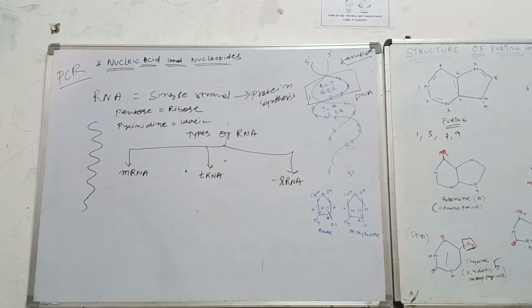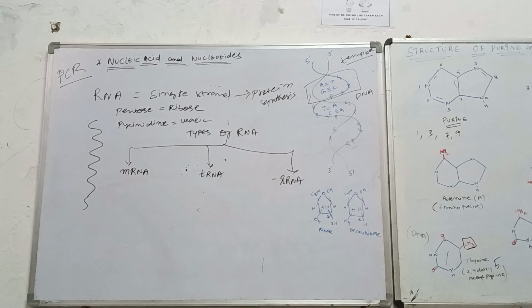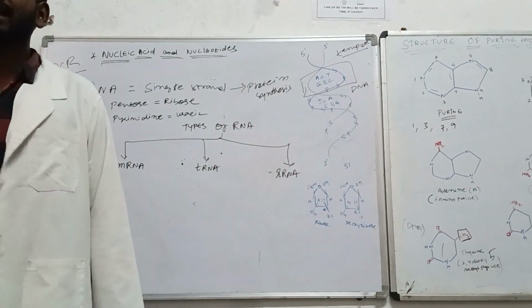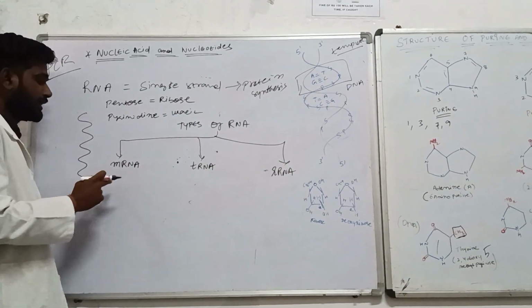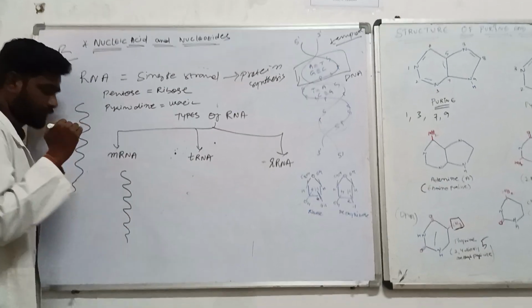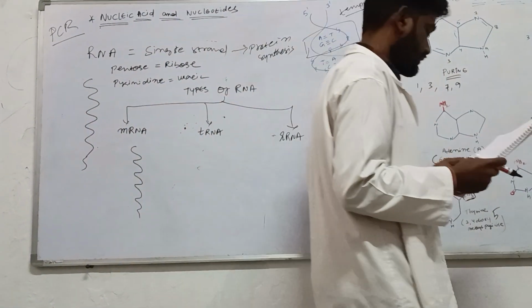Now this messenger RNA can be said to be the primary structure of the RNA.